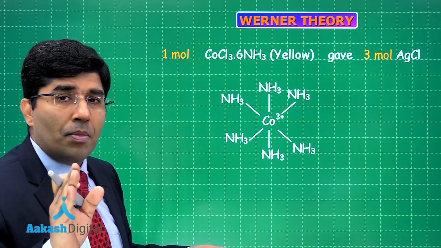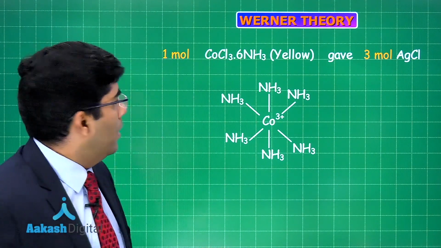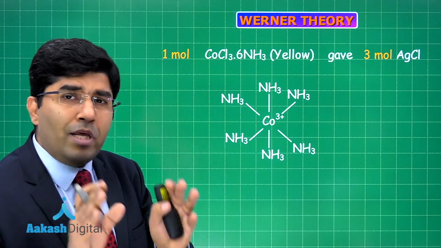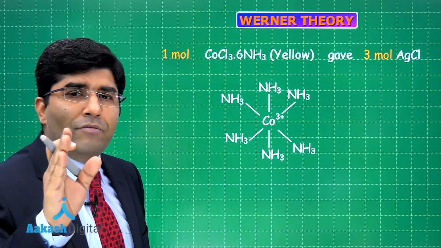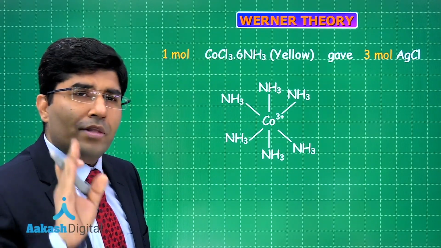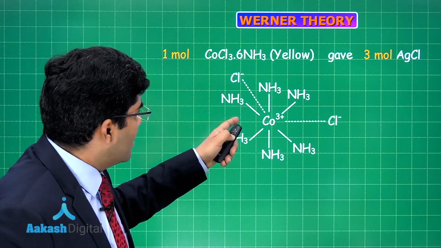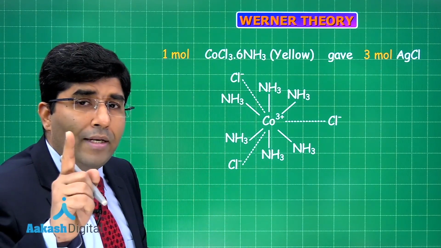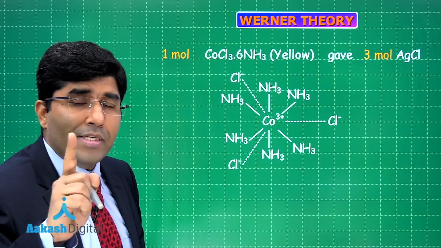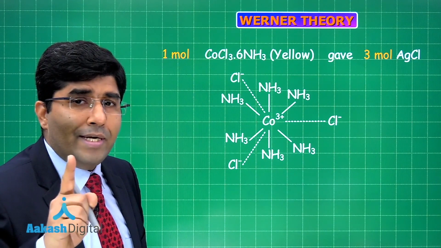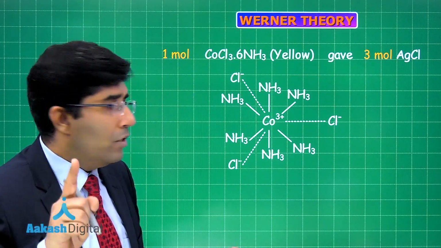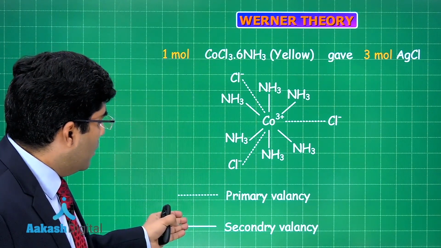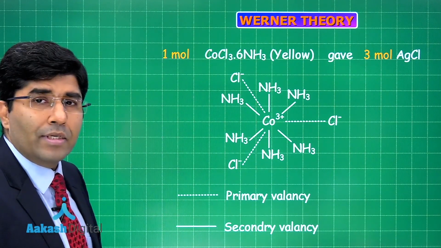Now primary valency. Primary valency is the oxidation number, and that is 3 plus. And primary valency can be neutralized only by the negative ion, right? So for that we have this Cl−, one more Cl−, another Cl−. Solid line shows secondary valency, dotted line represents primary valency, right? So the dotted line represents primary valency and the solid line represents secondary valency.